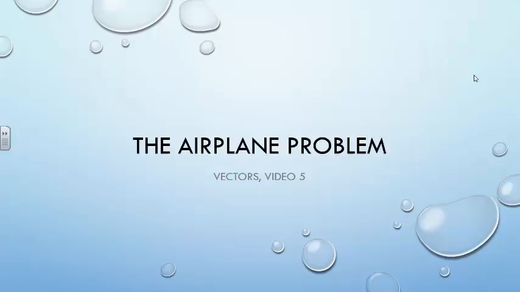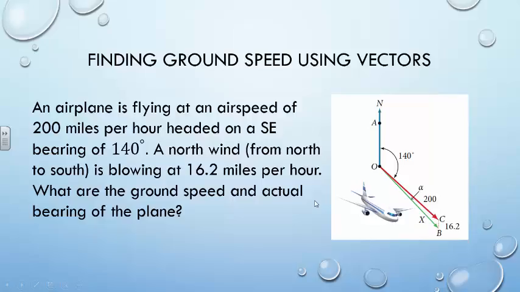So today we'll be going over the airplane problem from the end of the chapter on vectors. The problem reads: an airplane is flying at an airspeed of 200 miles per hour, headed on a southeast bearing of 140 degrees. A north wind, moving from north to south, is blowing at 16.2 miles per hour. What are the ground speed and actual bearing of the plane?